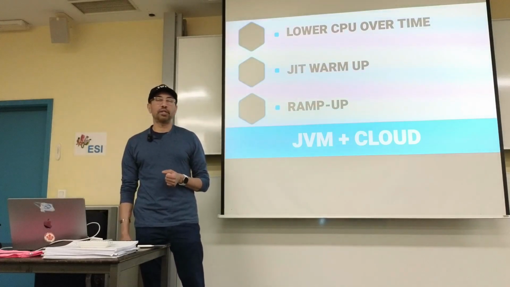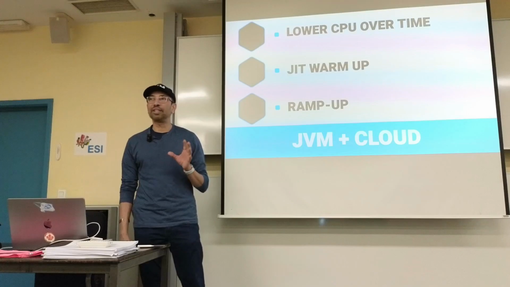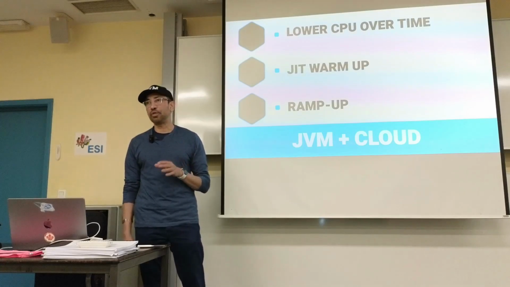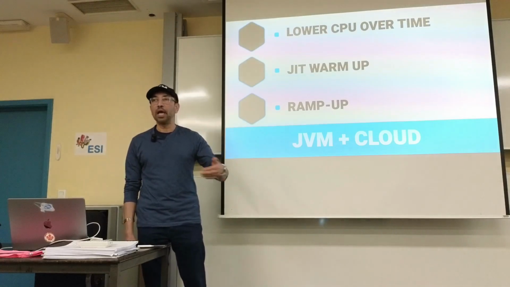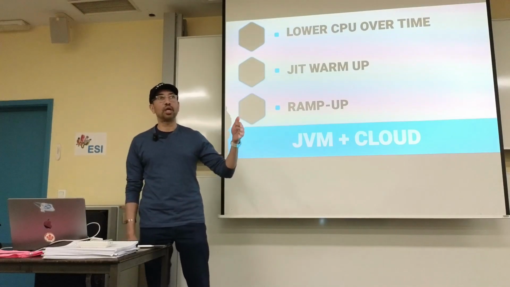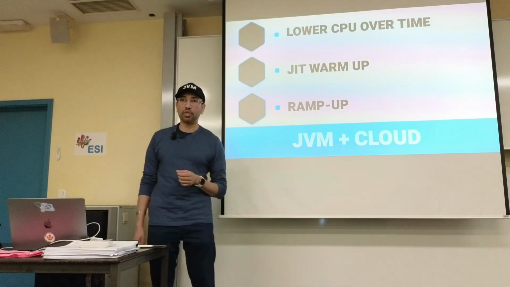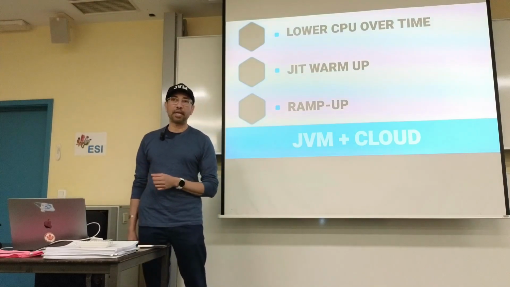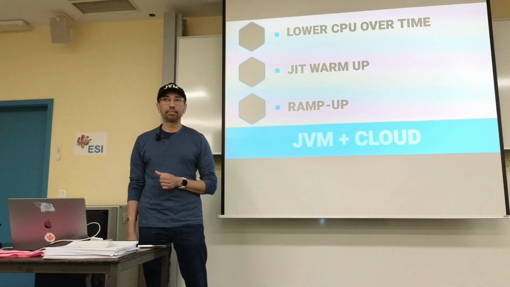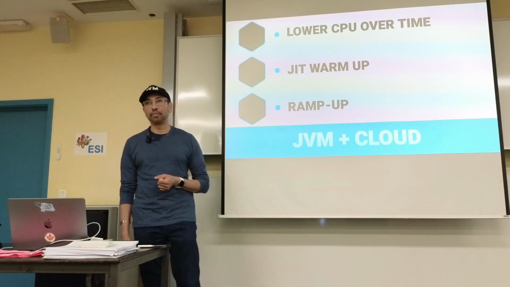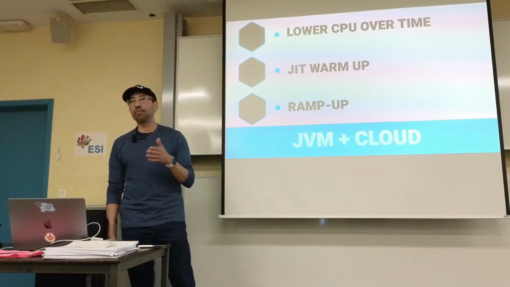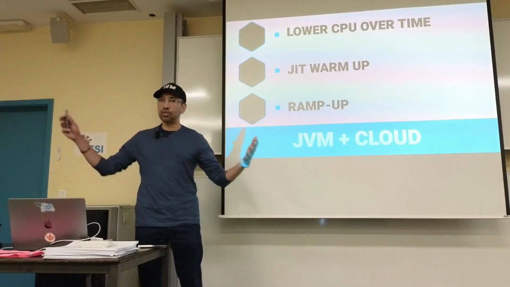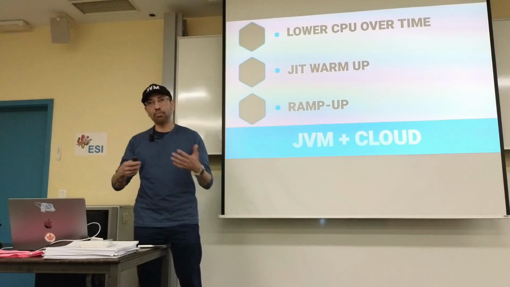how long do you think it takes for the JIT to get to, let's say, 95% efficiency with the code? Because the JIT optimizes code as code is executed. How long do you think it takes for the JIT to reach 95% efficiency for that kind of application? 15 minutes. It's not a bad guess, actually. So anybody else? No? Okay. It can take anywhere from 15 to 30 minutes. It depends on the size of the application and the load. We made some assumptions there.